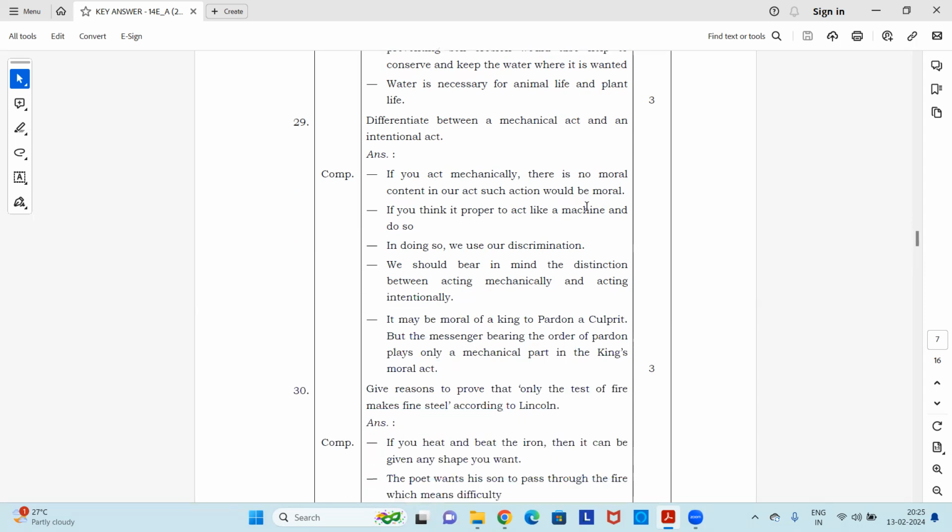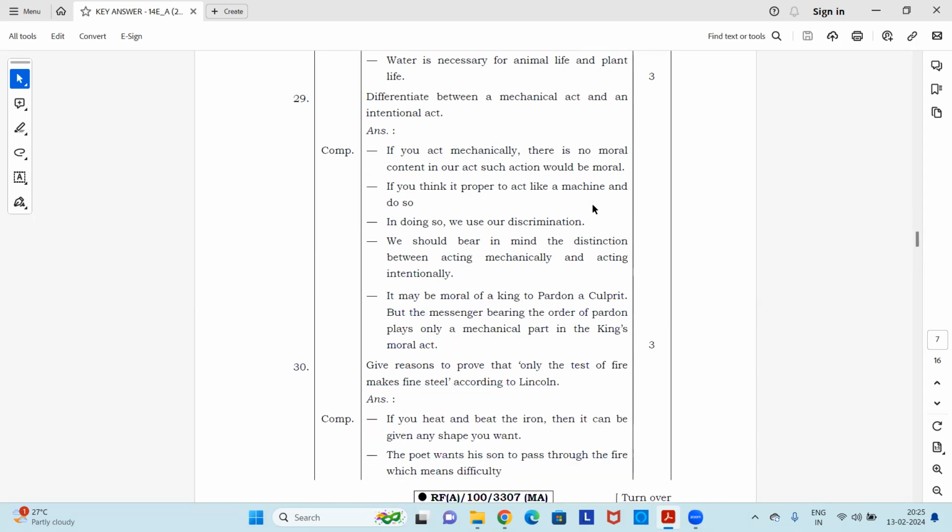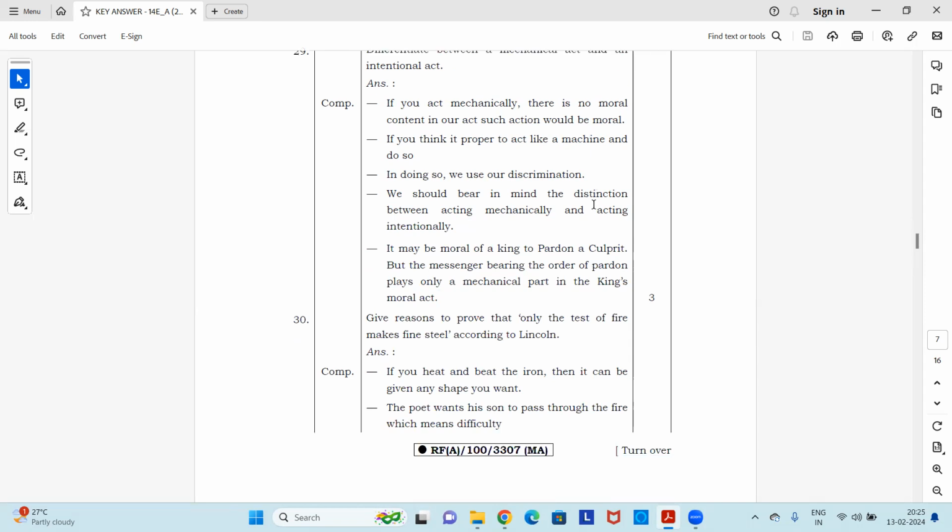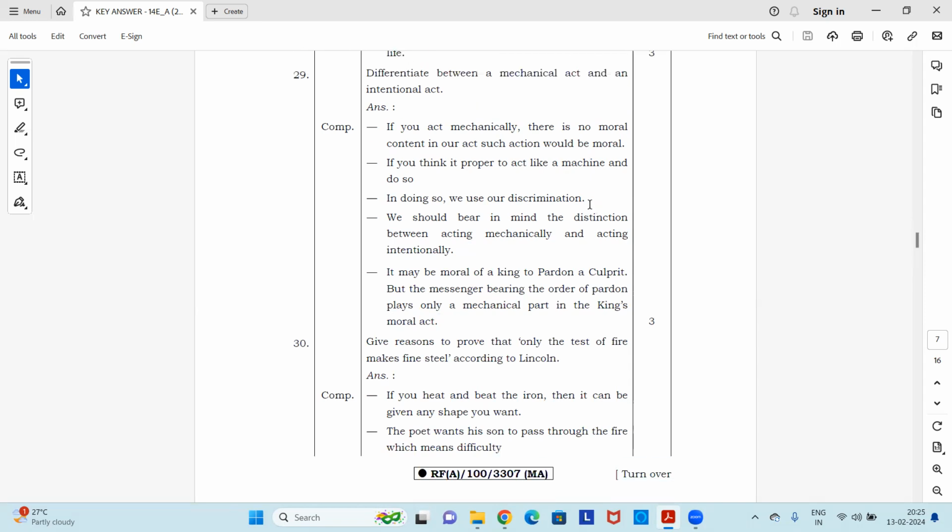Now 29th question, differentiate between a mechanical act and an intentional act. So let's look at the points for this answer. If you act mechanically, there is no moral content in our act. Such action would be moral. If you think it proper to act like a machine and do so, in doing so, we use our discrimination.